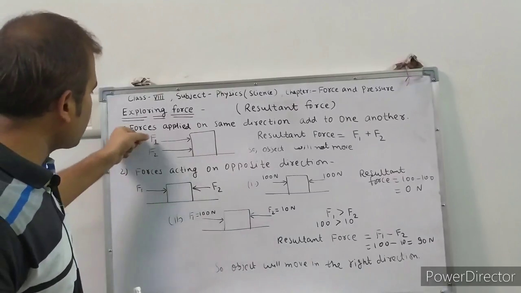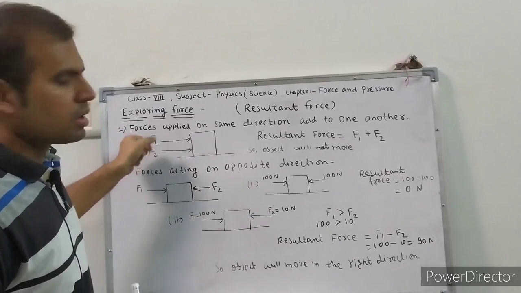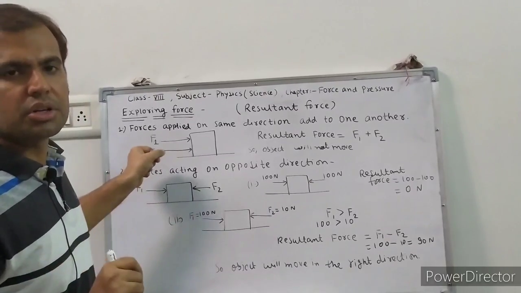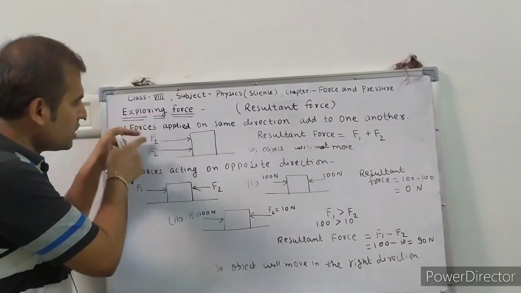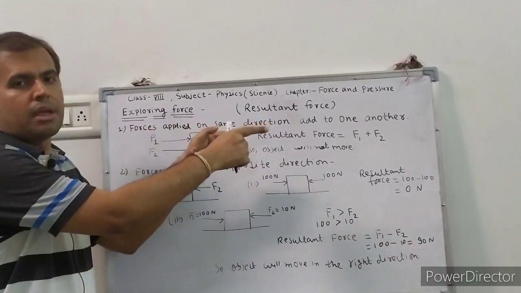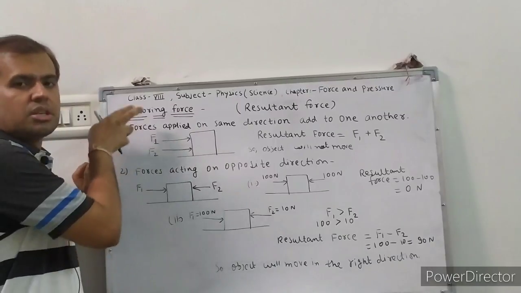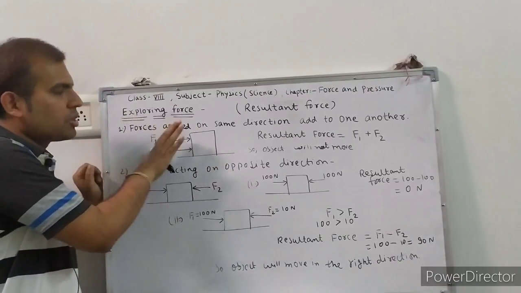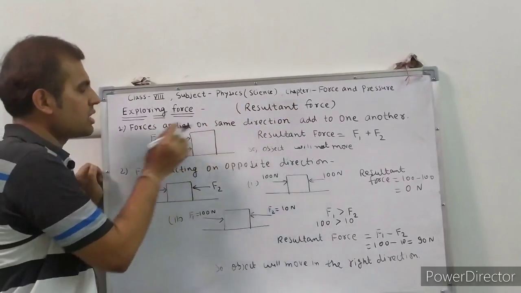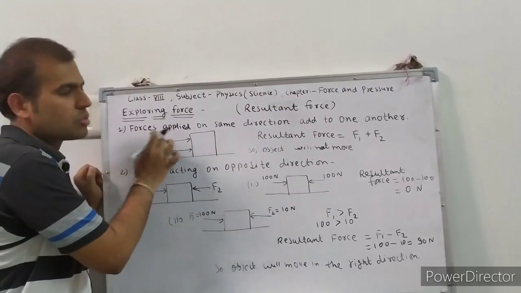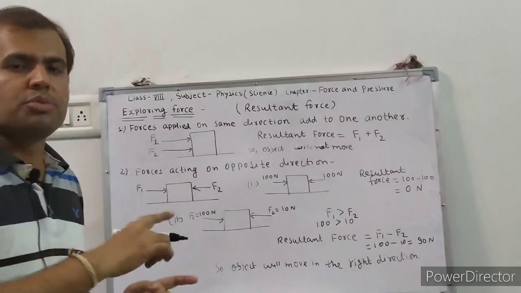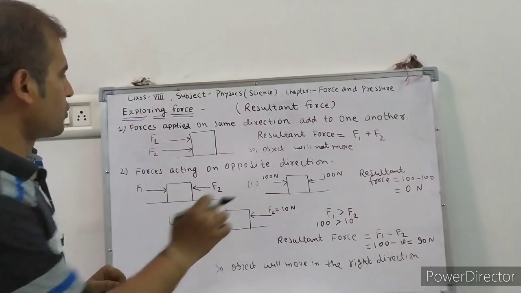Net force is F1 plus F2. These two forces are added to each other. Why are they added to each other? Because these two forces are acting in the same direction. These two forces are pushing the object in the same direction. So here the resultant force will be added. So the resultant force is equal to F1 plus F2. Then the object will move.